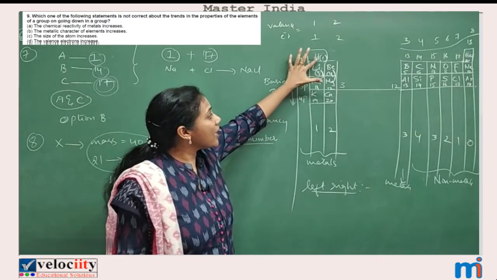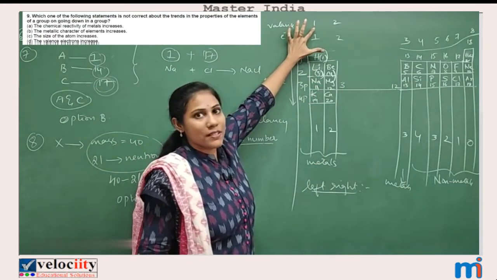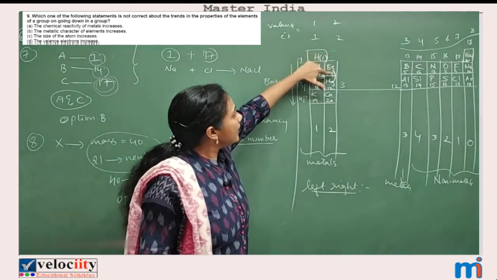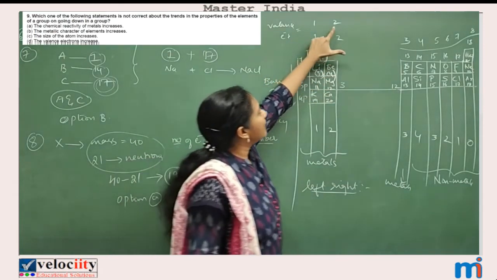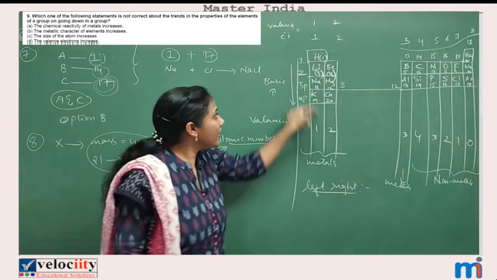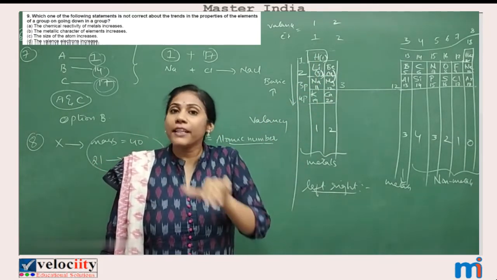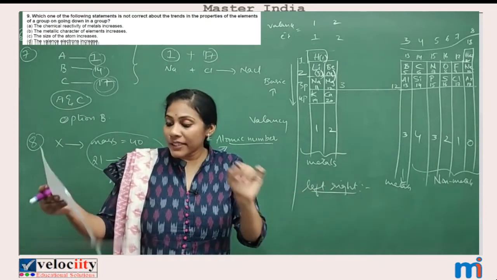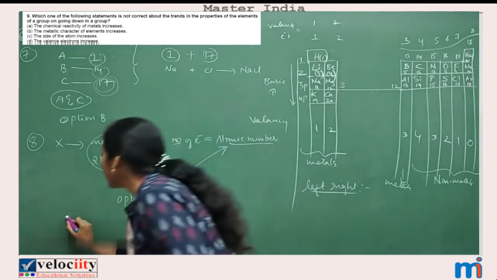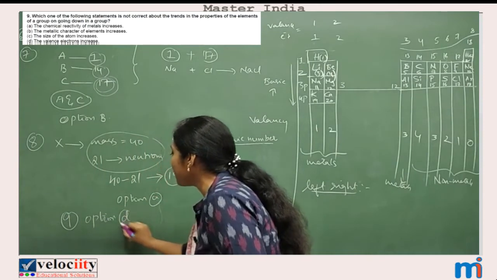All the elements in the same group have the same number of valence electrons. All these elements have valence electrons 1. All the elements in the second group have valence electrons 2, right? So valence electrons number will never increase when you go from top to bottom. It will remain constant. So this is your wrong statement. So for 9th question, the answer is option D.